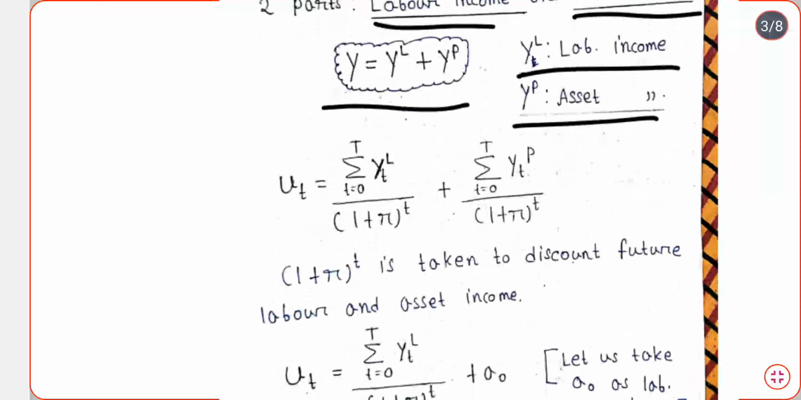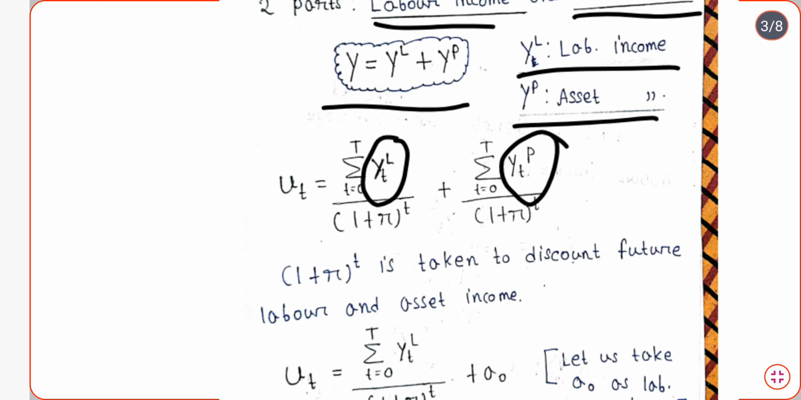So that total current income is nothing but the labor income, that is YTL, that means the labor income of T period, and YTP is what? The asset income of the T period. Now what is small t denoting? Small t is denoting summation t is equal to 0 to capital T.